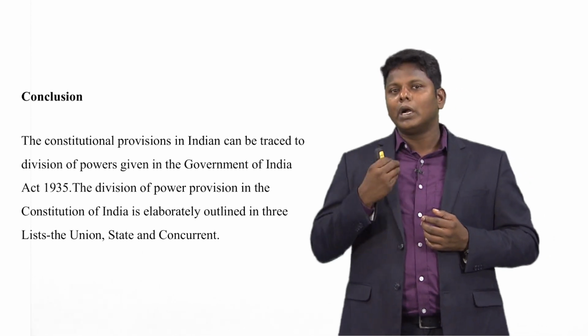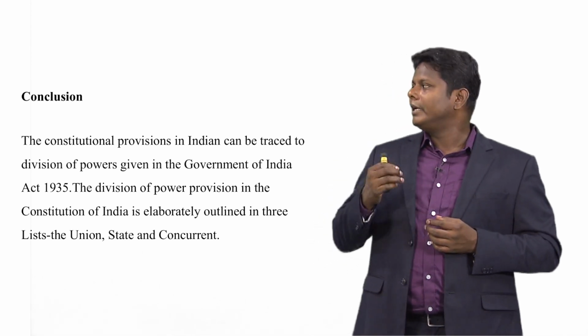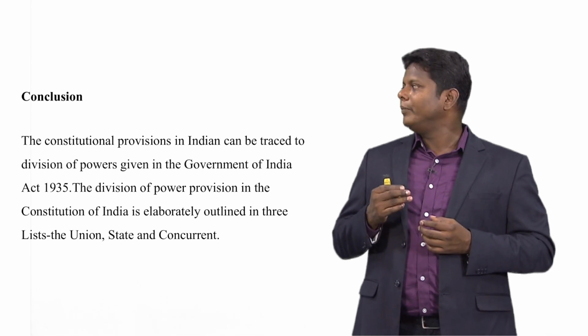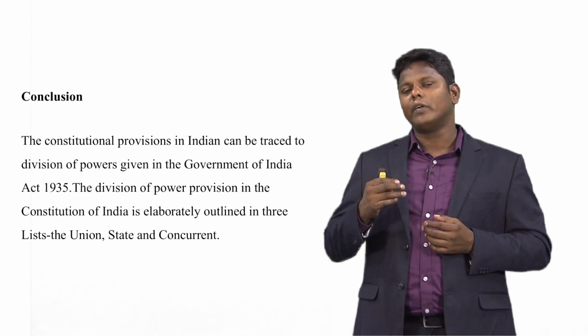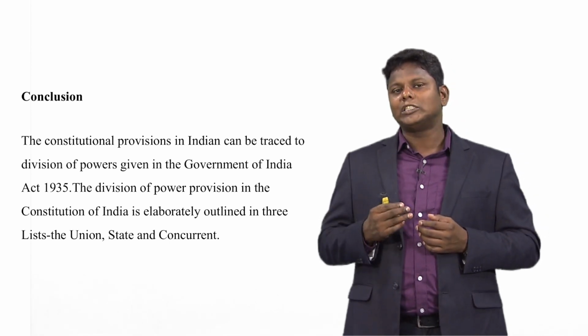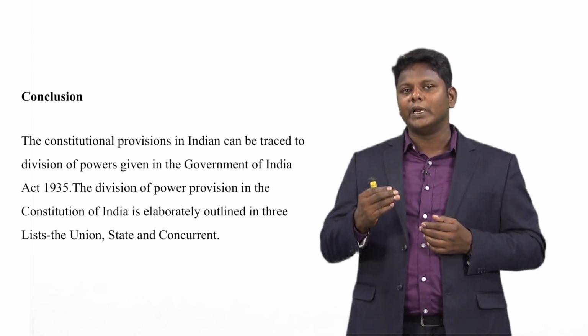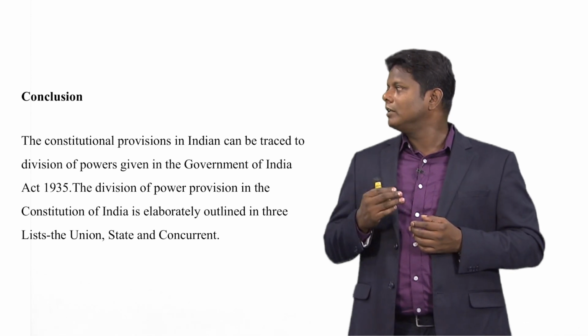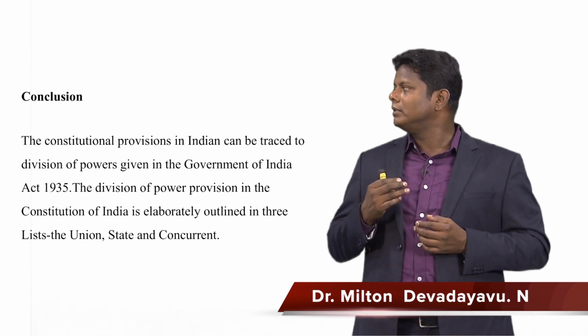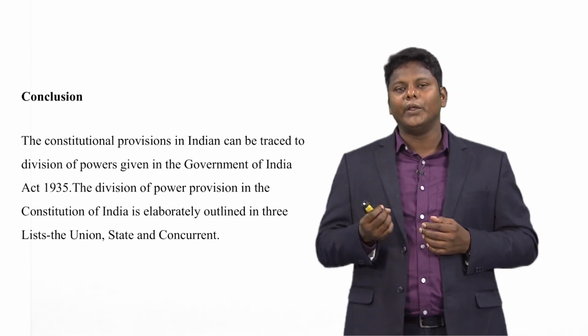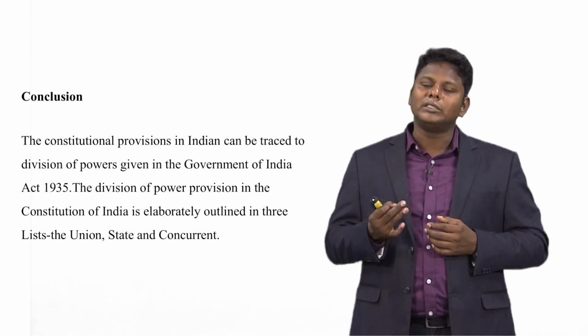I would like to conclude my session by saying the constitutional provisions in India can be traced to the division of powers given in the Government of India Act of 1935, which clearly explains the constitutional powers between center and state. The division of power provision in the Constitution of India is elaborately outlined in the 3 lists. These lists are List 1 union list, List 2 state list, List 3 concurrent list. So far we discussed the center-state relationship.